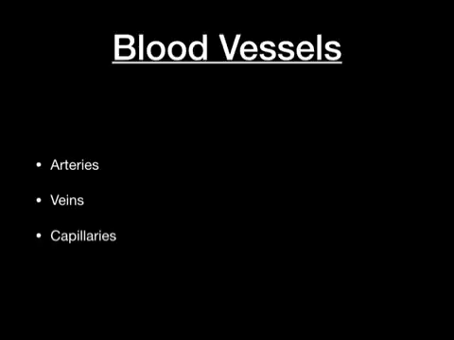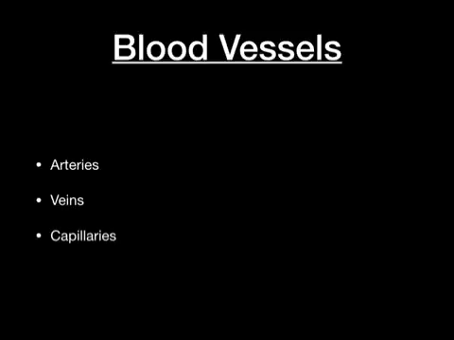Capillaries. Capillaries are thin-walled and extremely narrow blood vessels which occur at the terminals of arteries and veins. They join the arteries and veins together. They form a vast network of vessels.